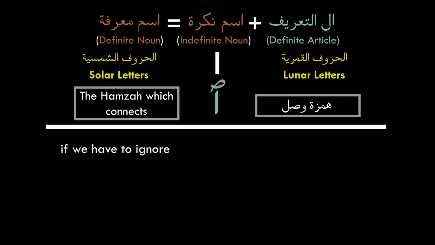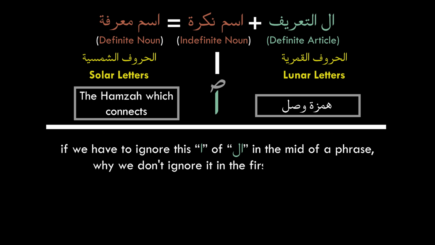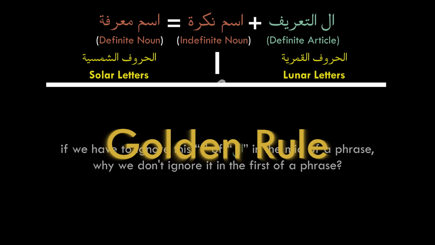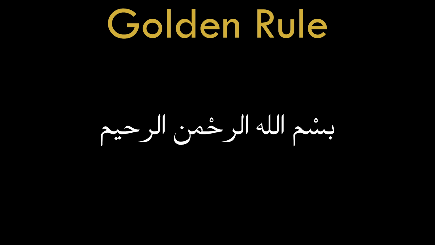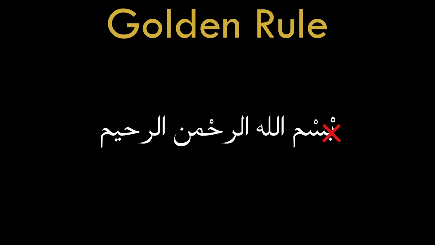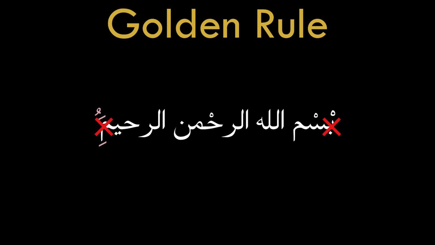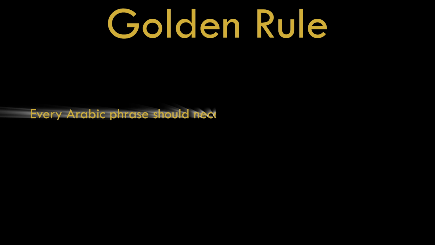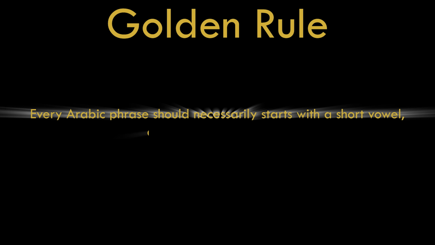Finally, that takes us to the most important question in this lesson. If we have to ignore this alif of al in the middle of a phrase, why don't we ignore it at the beginning of a phrase and instead pronounce it normally? And the answer will lead us directly to our golden rule. Our golden rule says any Arabic phrase can't start with a sukun and can't finish with a short vowel. That means every Arabic phrase should necessarily start with a short vowel and necessarily finish with a sukun.